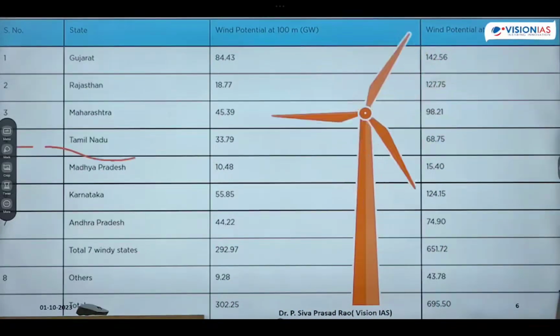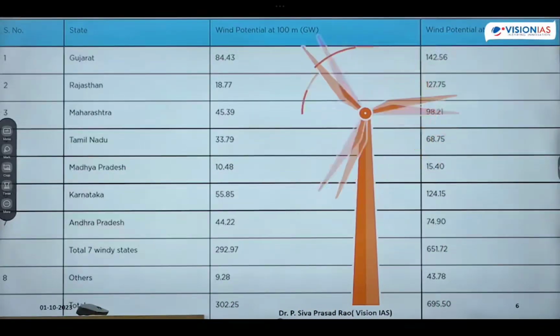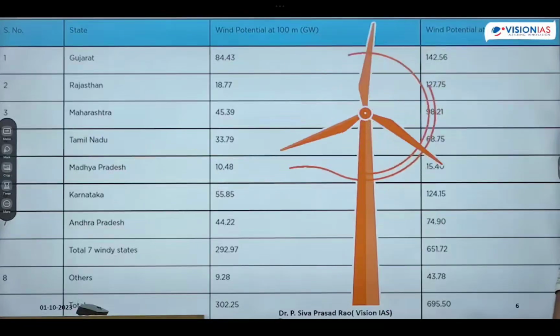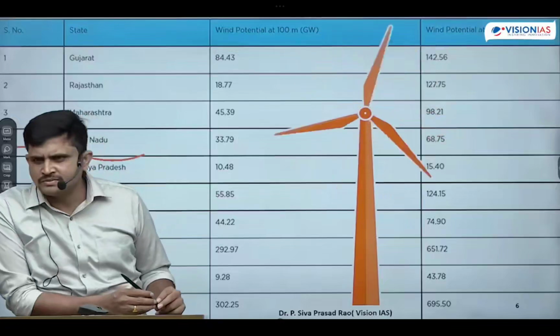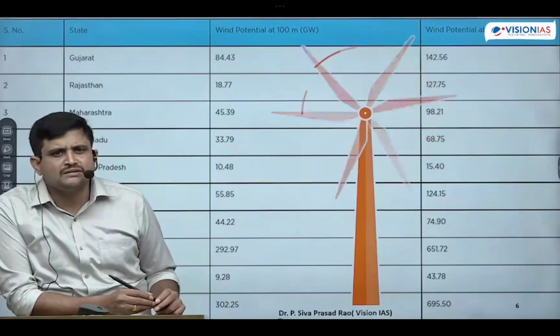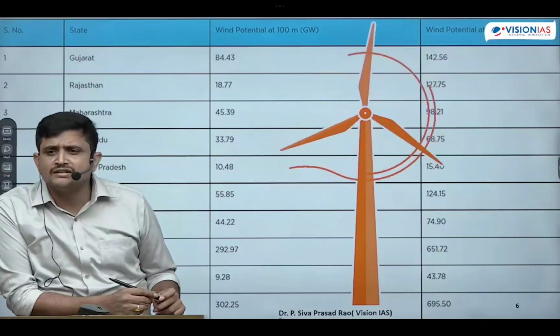Got it? So how many states in total? 7 states, 7 windy states. Okay, friends, got clarity? These are the 7 windy states where wind power production is possible. Next, I told you that India has well-developed technology of wind energy. But what are the problems regarding this wind energy?